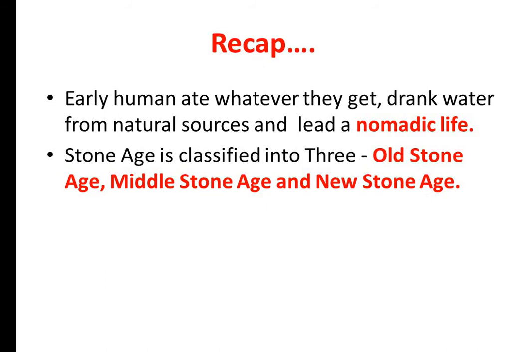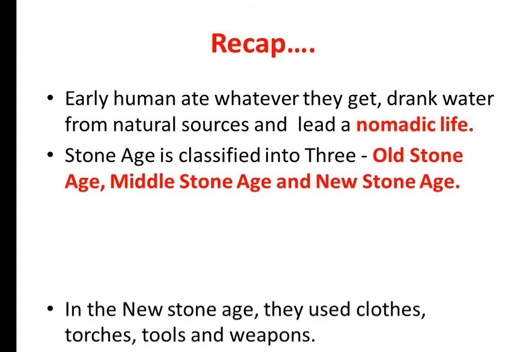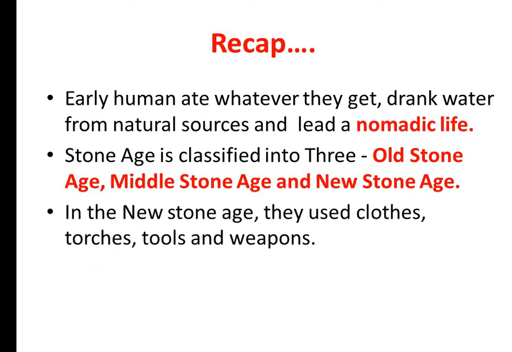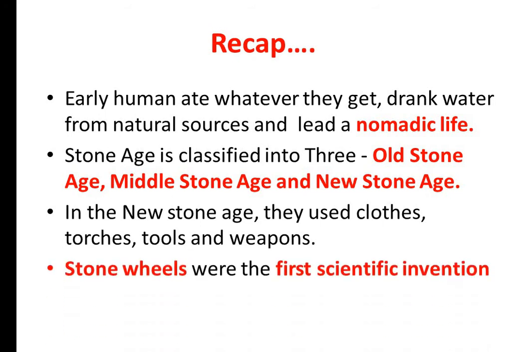In the New Stone Age, our ancient human beings used clothes, torches, tools and weapons. They used them for hunting, to protect themselves from animals and maybe to find a path at night. The invention of stone wheels was the first scientific invention which revolutionized the life of mankind.